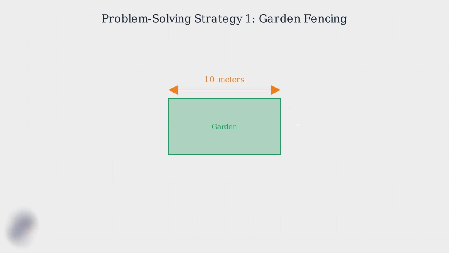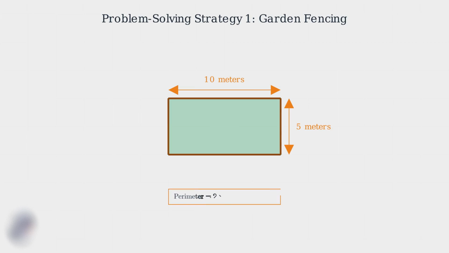The dimensions are clearly marked. The length is 10 meters and the width is 5 meters. These measurements tell us the size of each side of our rectangular garden. Now, what exactly are we looking for? We need to find the perimeter, the total distance around the outside edge of the garden. This is where the fence will go.